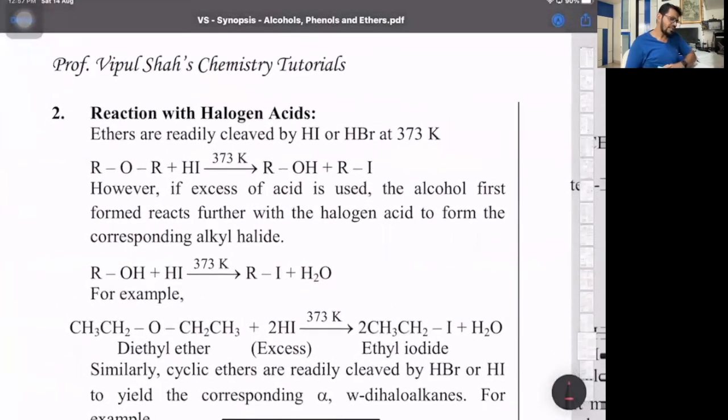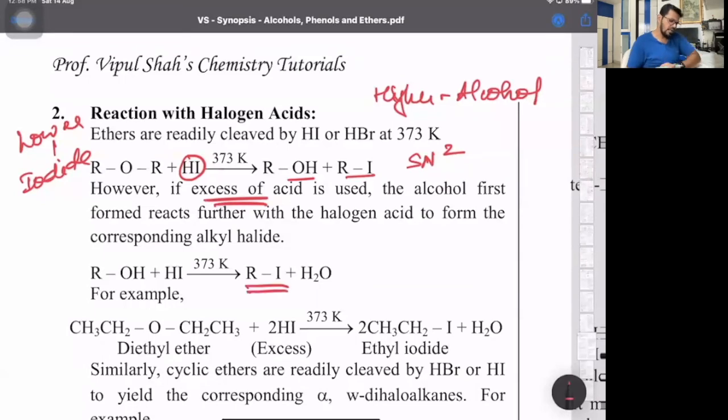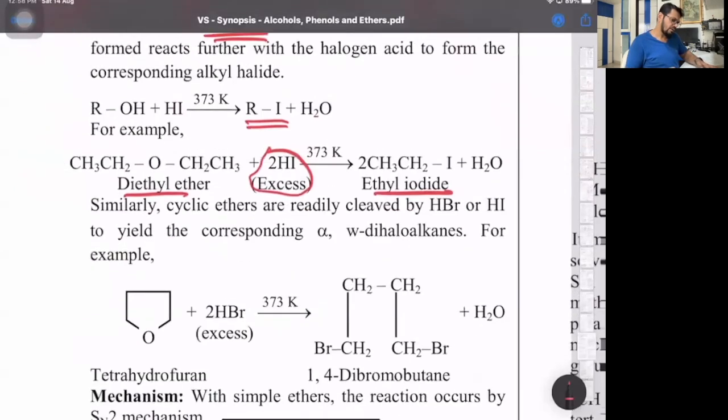Then comes reaction with HI. Look at that. If you take 1 mole of HI, one forms the iodide, one forms the alcohol. This is a specific SN2 mechanism. So the lower group forms the iodide, the higher forms the alcohol. And if HI is in excess, that is 2 moles, then we get 2 moles of alkyl iodide. So like see that, 2 moles of HI with diethyl ether will give 2 moles of ethyl iodide.